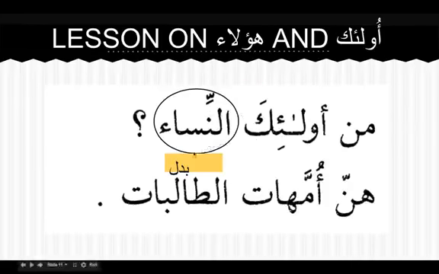So man ulaika nisa'u? Hunna ummahatut-talibati, mothers of students, female students. Hunna is mubtada, ummahatu is khabar and it is mudaf, and at-talibati is mudaf ilayhi.